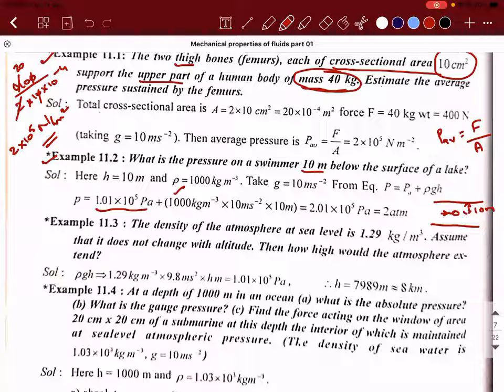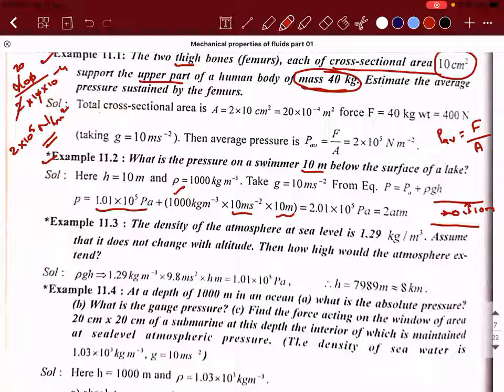Since nothing is given, you can take it as water. So it is 1000 kilogram per meter cube into g is 10 meter per second square into h is 10 meter. Multiply and tell me what is the answer. So it is going to be 2.01 into 10 power 5 Pascal.